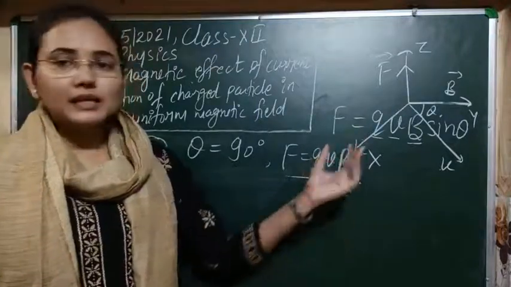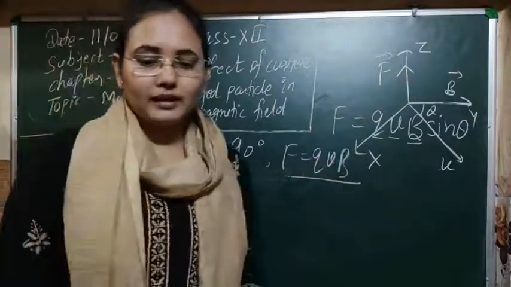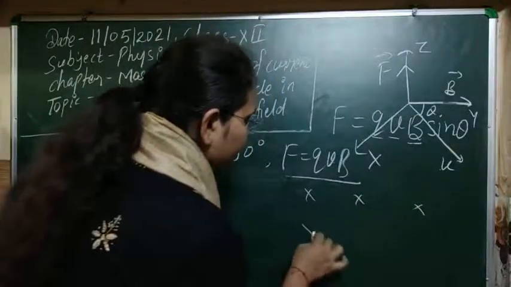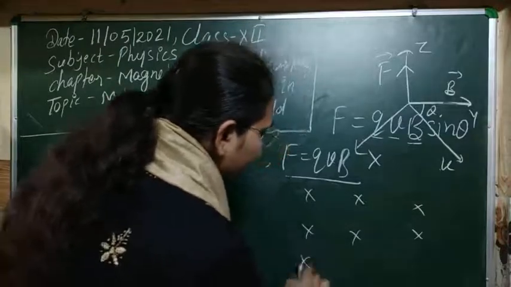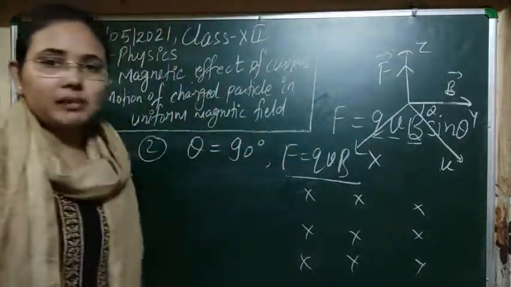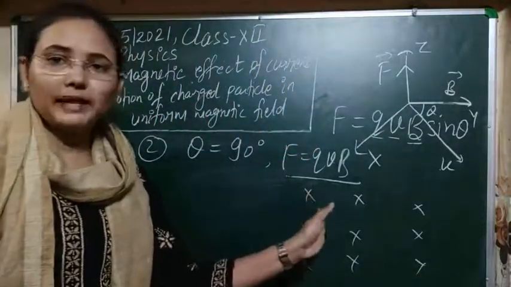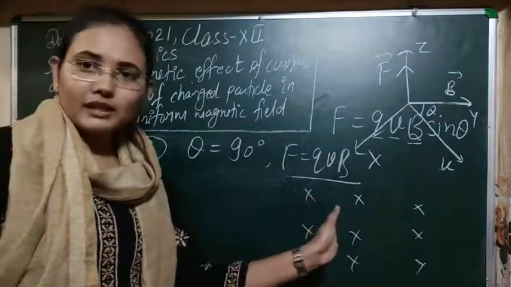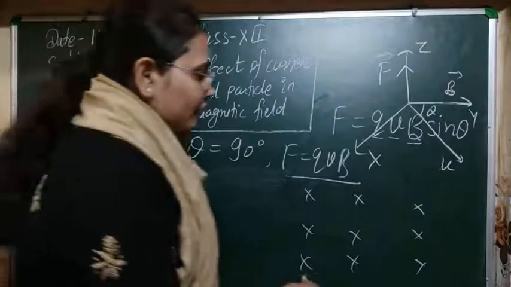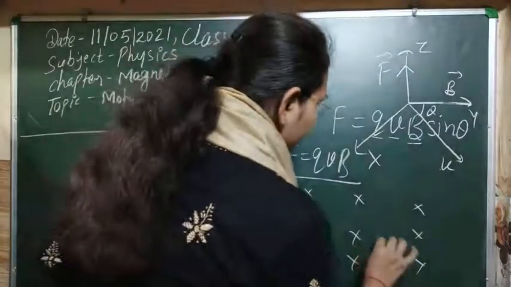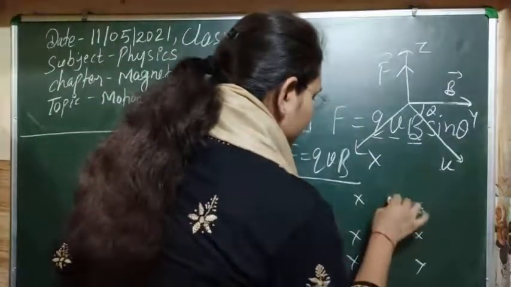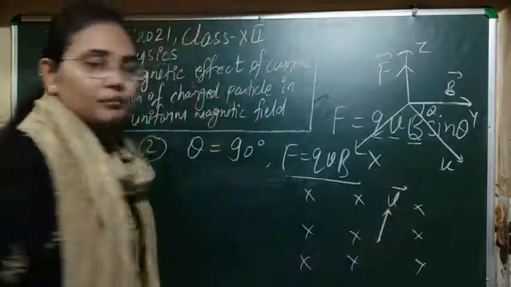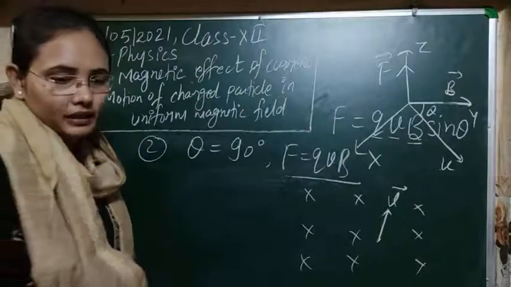Then if you see the direction of the magnetic force, suppose this is our external magnetic field, means the magnetic field is perpendicular to the plane of this board. Now the particle is moving, this is the velocity of the particle, or the direction of motion.